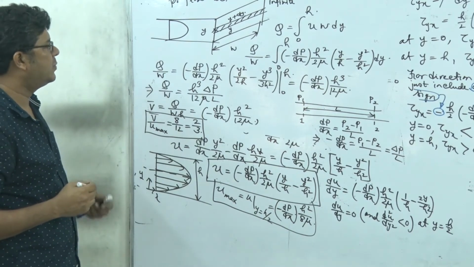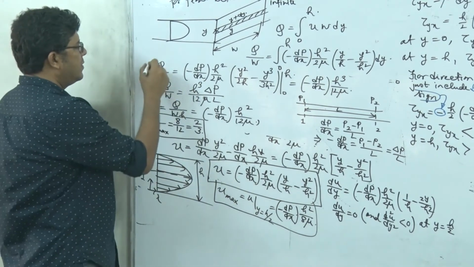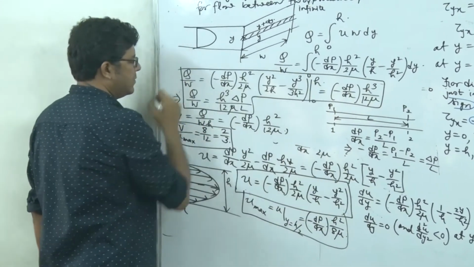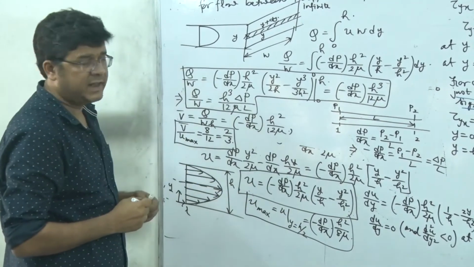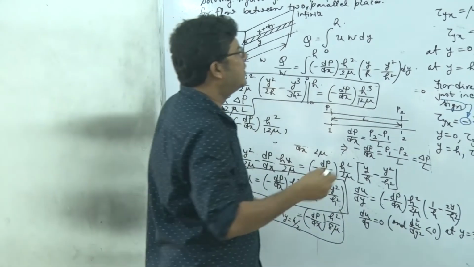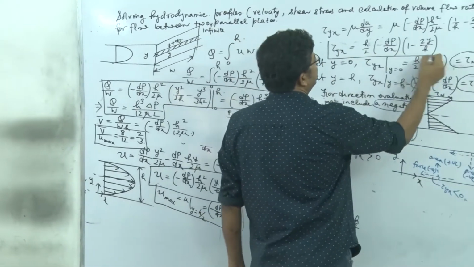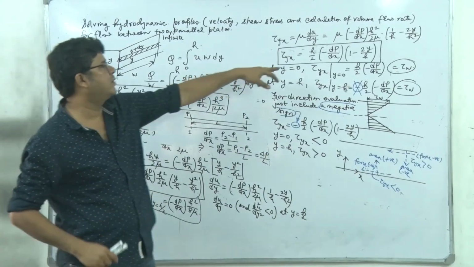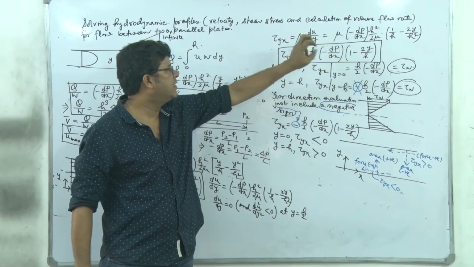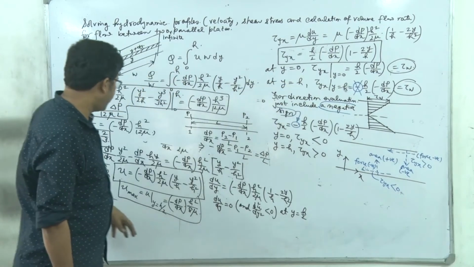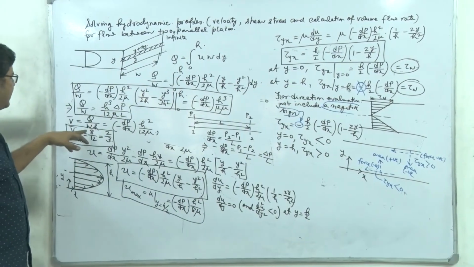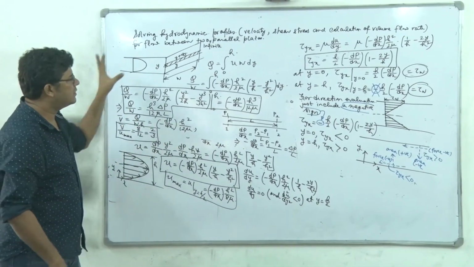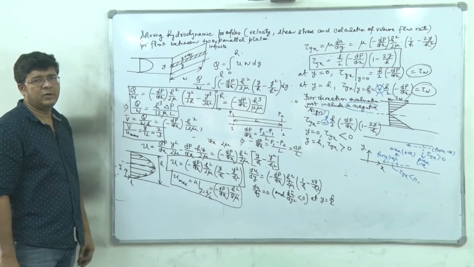So what we have finally obtained: the volume flow rate expression, first the velocity profile expression, the maximum velocity expression. Next the shear stress profile. Definitely this equation is going to give you the magnitude itself; for direction we have to add a negative sign. Next, the volume flow rate and average velocity, and the ratio of this average velocity to the maximum velocity, right? So that's the entire scope of the whole analysis.